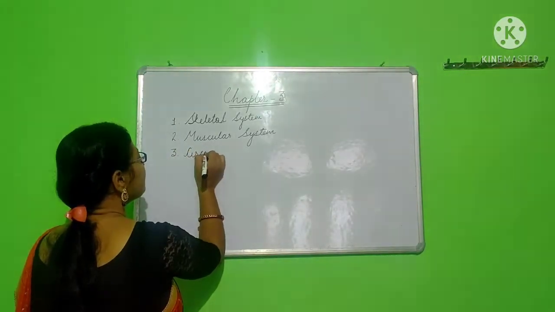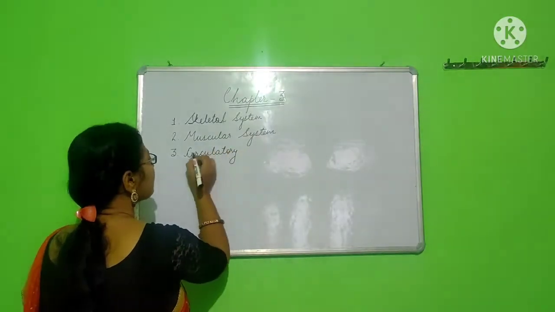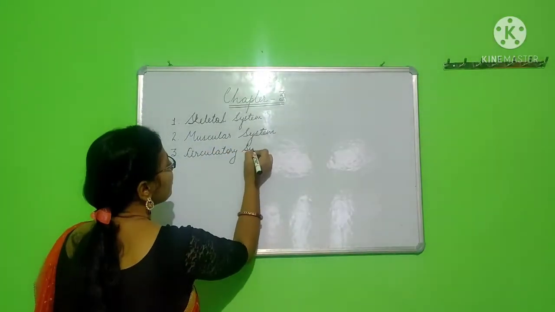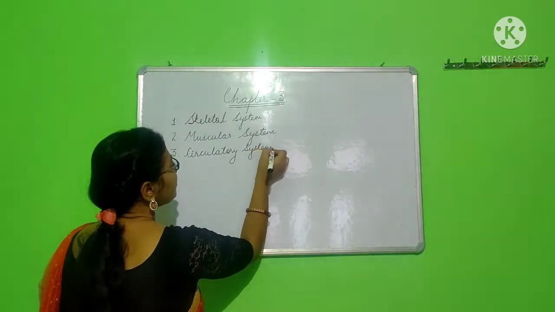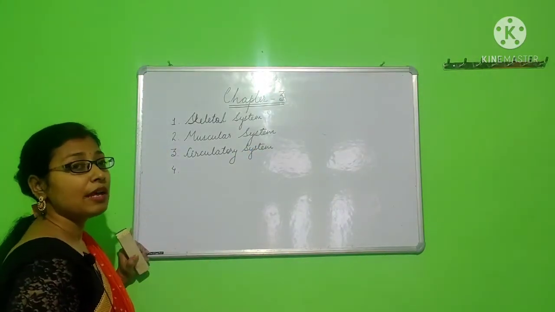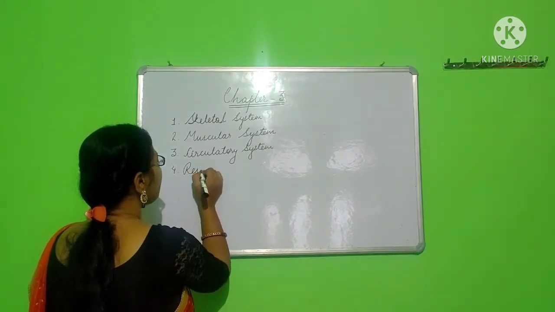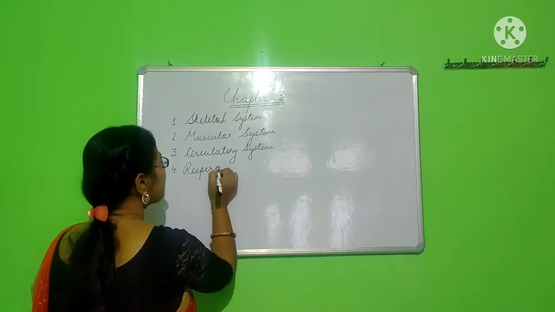Circulatory system. The circulatory system deals with the blood flow and nerves of the human body. Next is the respiratory system.